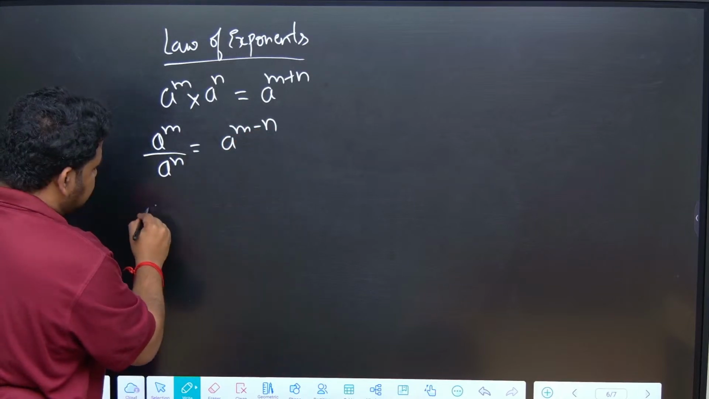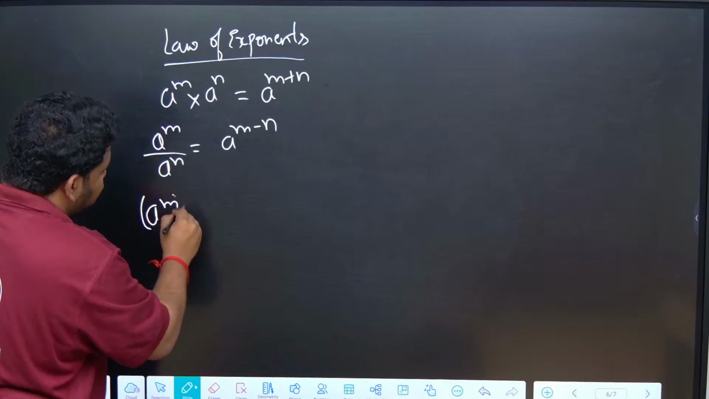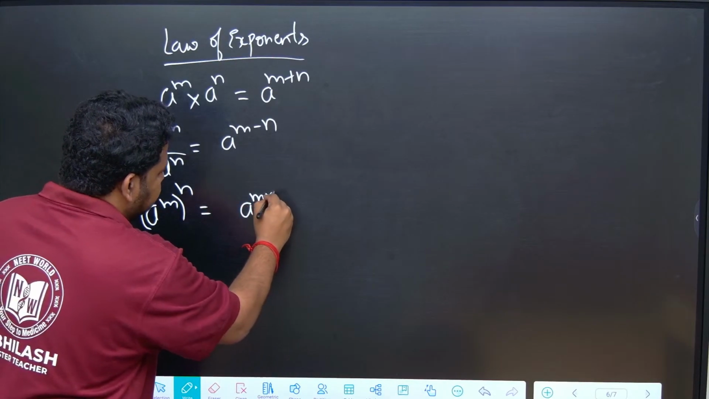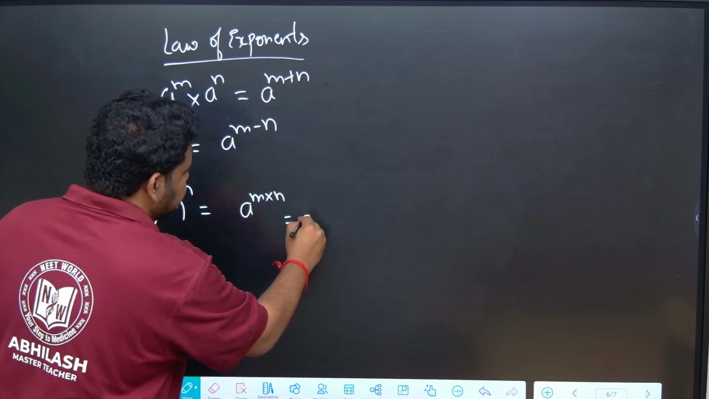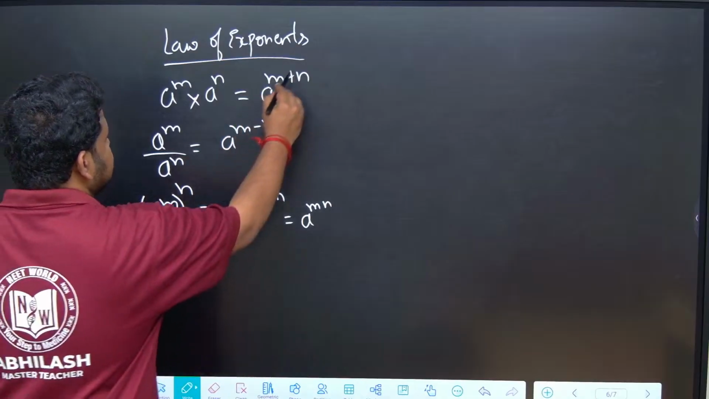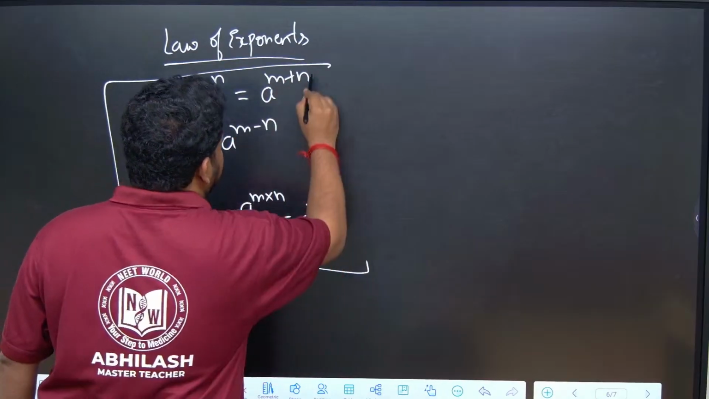Then another thing is a to the power of m, to the power of n, is given, means a to the power of m into n, or I can write it as a to the power of mn. M into n means nothing but mn. Clear? These are the important laws of exponents which you have to remember.